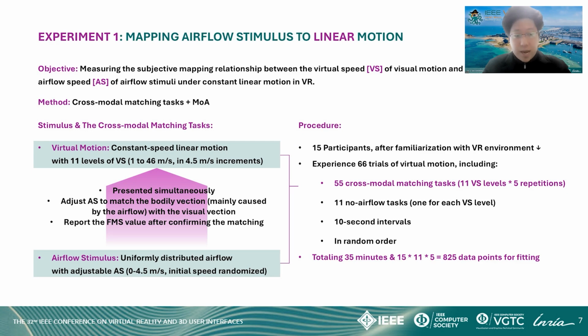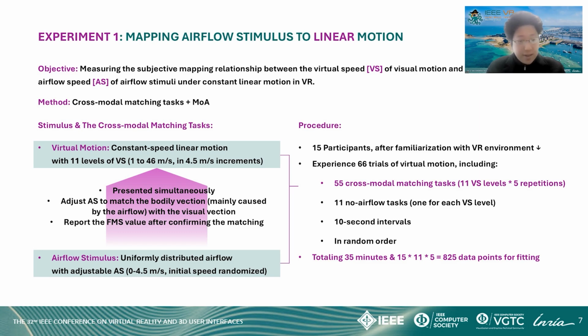Our first experiment aimed to measure the subjective mapping relationship between the virtual speed of visual motion and the airflow speed of airflow stimuli during constant linear motion in VR. This experiment used a cross-modal matching task and the method of adjustments from psychophysics. We presented both virtual and airflow stimuli simultaneously to the participants in VR. The virtual motion was a fixed constant-speed linear motion with 11 Vs levels ranging from 1 to 46 meters per second. The airflow was uniformly distributed with an initially random airflow speed.